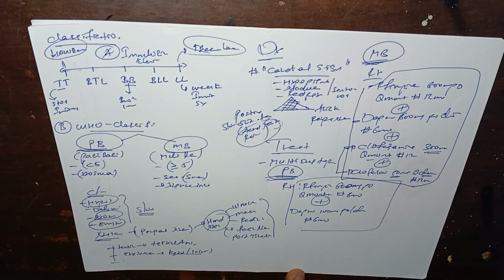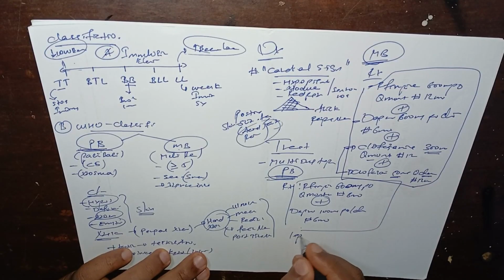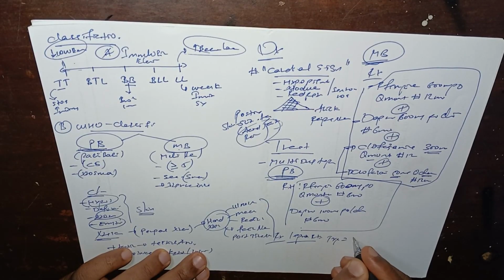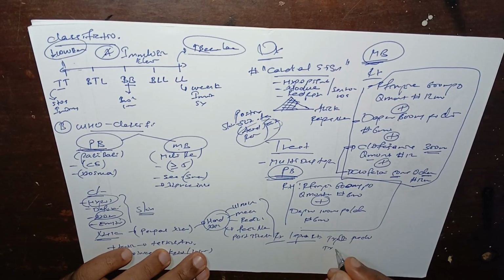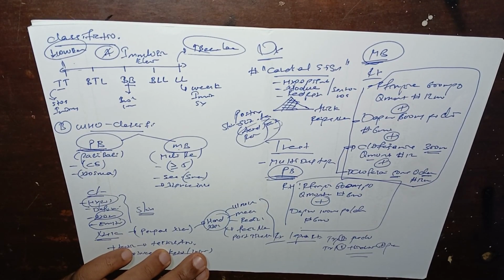The other critically important part of the treatment of leprosy is treating the lepra reactions. I have mentioned this before. For type 1, the treatment of choice is prednisolone. For type 2, the treatment of choice is corticosteroid plus thalidomide. So we are providing both for these patients.